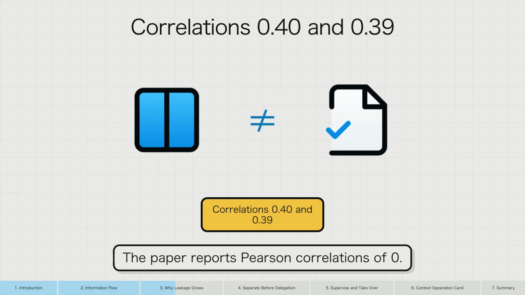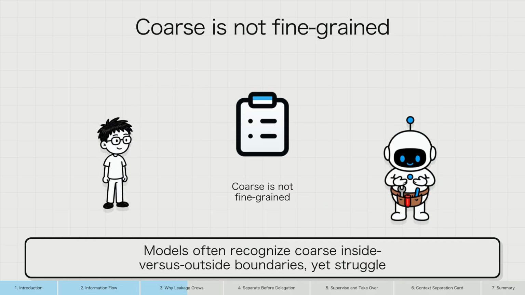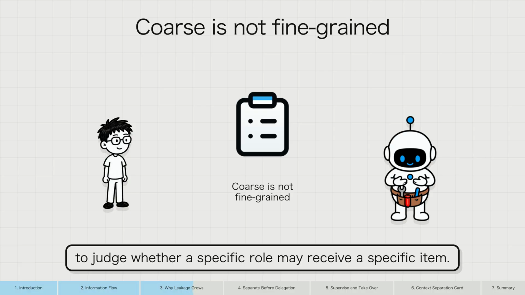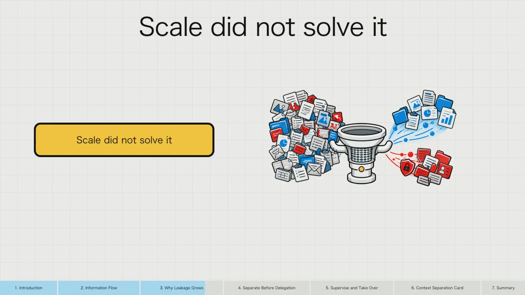The paper reports Pearson correlations of 0.40 for conveyance versus leakage and 0.39 for conveyance versus violations, both statistically significant. Models often recognize coarse inside versus outside boundaries, yet struggle to judge whether a specific role may receive a specific item. Increasing model size or reasoning depth did not automatically solve the problem. Some settings even showed larger models leaking more.